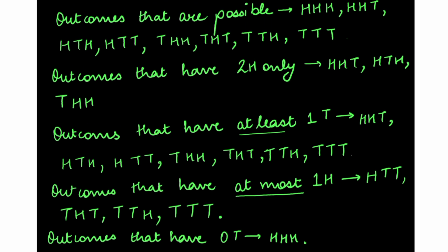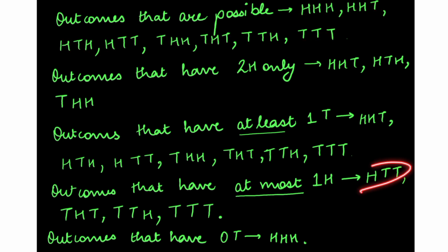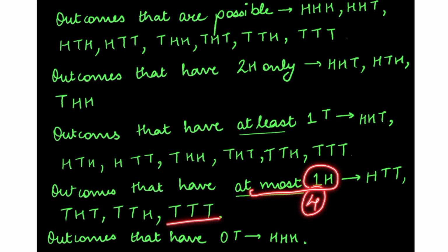Three heads? No. It has more than one head. It is not the case. Then two heads? No. Only at most one head. Two heads? No. One head? Yes. Zero heads? Yes. So there are four possible outcomes: HTT, THT, TTH, and TTT. So these are the four outcomes that have at most one head.